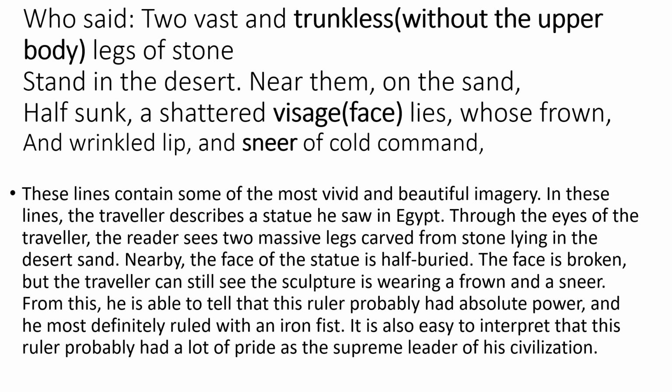So these lines contain some of the most vivid and beautiful imagery. In these lines, the traveler describes a statue he saw in Egypt. Through the eyes of a traveler, the reader sees two massive legs carved from stone lying in the desert sand. Nearby, the face of the statue is half buried. The face is broken, but the traveler can still see the sculpture is wearing a frown and a sneer.